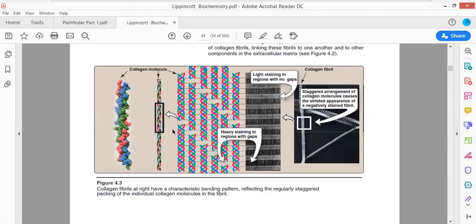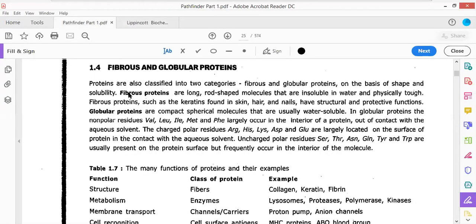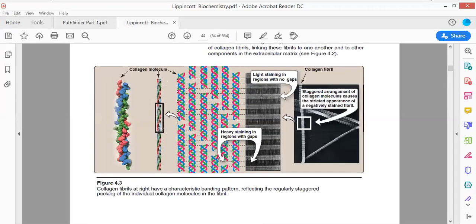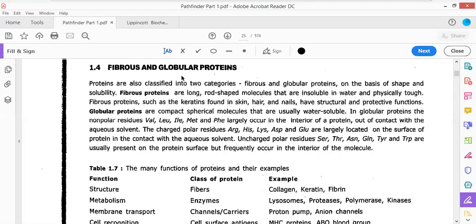Everything is given in Pathfinder, so let us move to Pathfinder. Now, fibrous protein, basically the difference shown here is fibrous proteins are long rod-shaped molecules. You have seen these are long elongated rod-shaped structures that are insoluble in water and physically tough. I have already told you that fibrous proteins are water insoluble. They cannot dissolve in water and they are quite tough in nature.